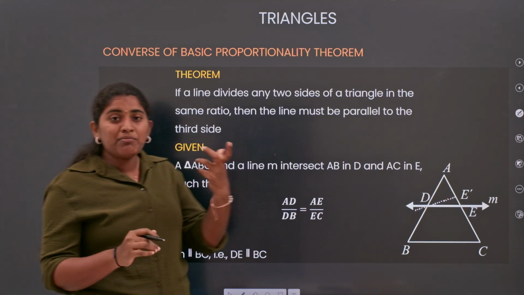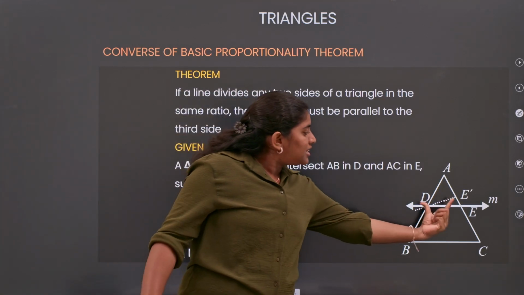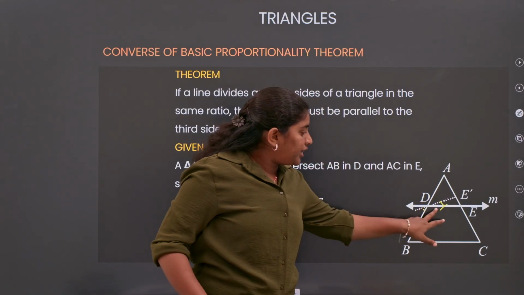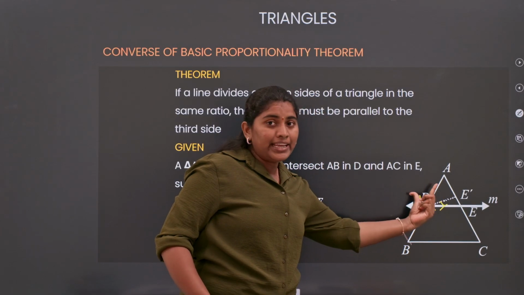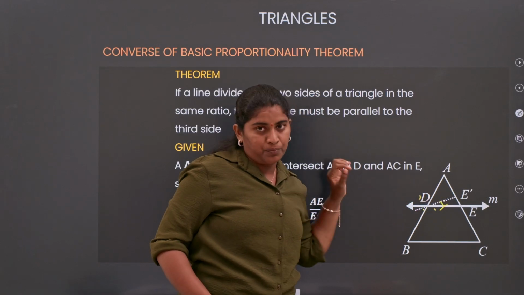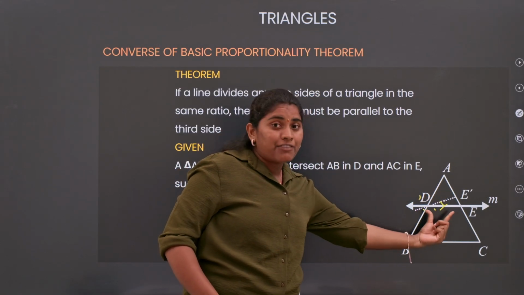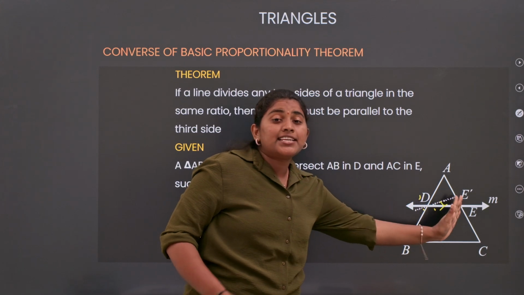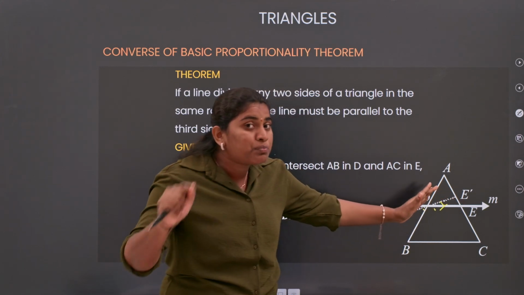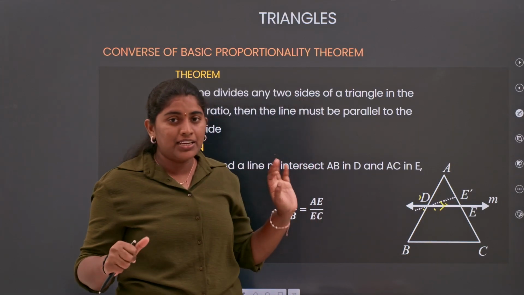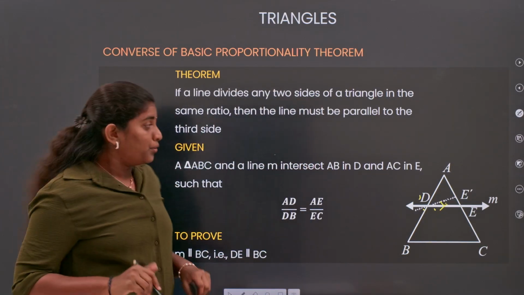Clear? In the PPT, if this line is parallel, it is going to divide AB and AC in the same ratio. Now, if this line divides AB and AC in the same ratio, we need to prove that this line is parallel to the third side BC. Let's see how we will prove it.